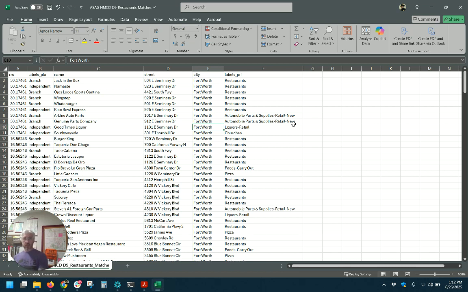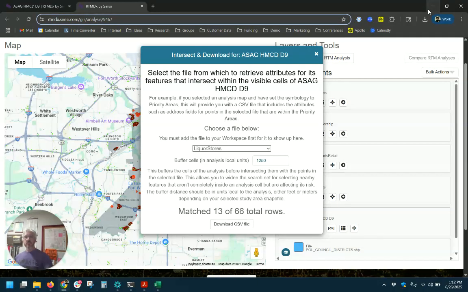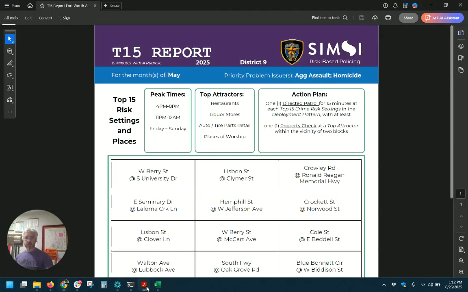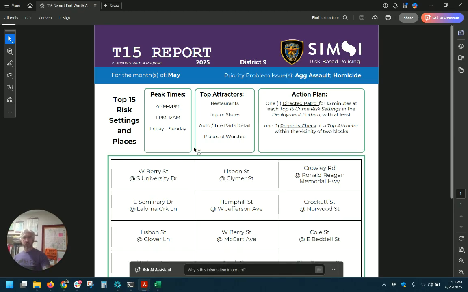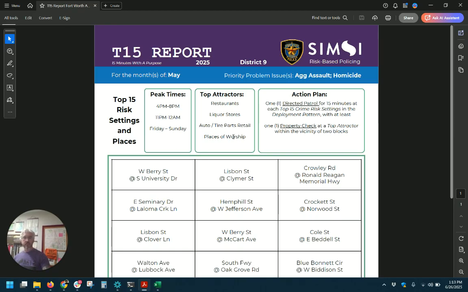This could be something that I stop right here and I can give this to patrol officers to go do business checks, but I can go one layer deeper and do something like what we call our T15 report. The T15 report is a simplified version of where should my people go, at what time should they focus their efforts, what days, and then what are they looking for when they get there.